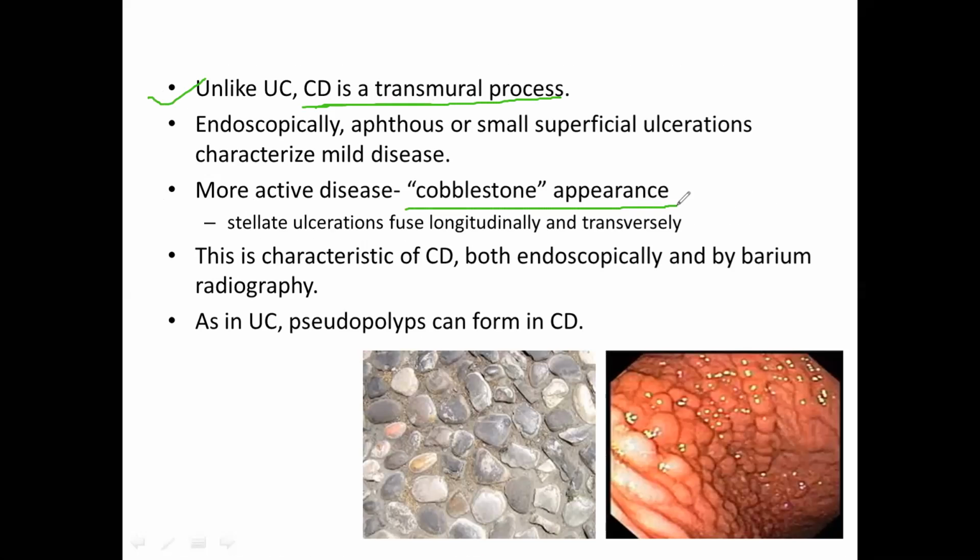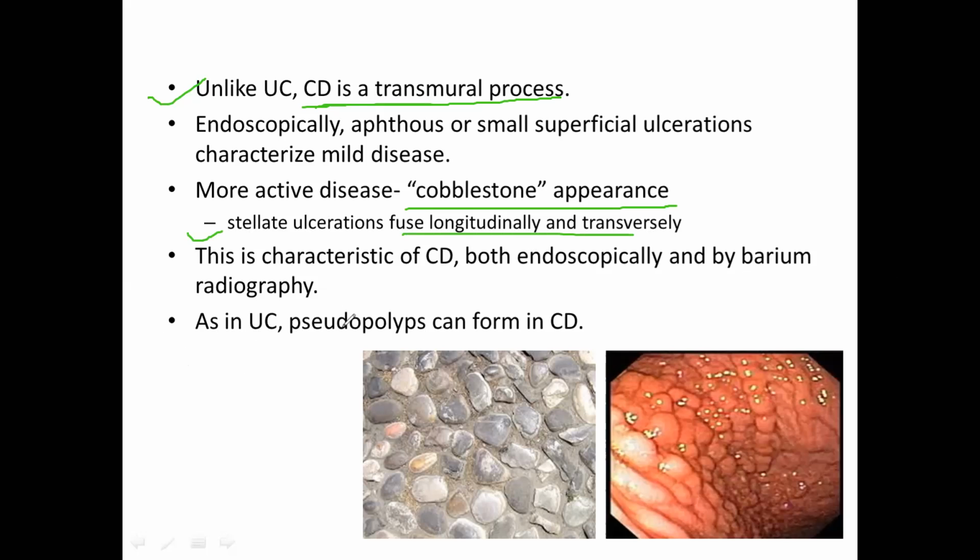You should remember this word, cobblestone appearance. What is meant by cobblestone appearance? You will see some stellate ulceration which fuse longitudinally and transversely. This characteristic of Crohn's disease, both endoscopically and by barium radiography, is most important.